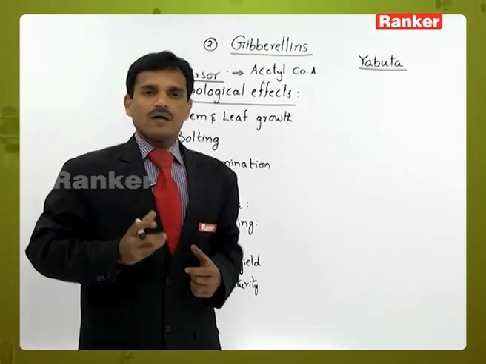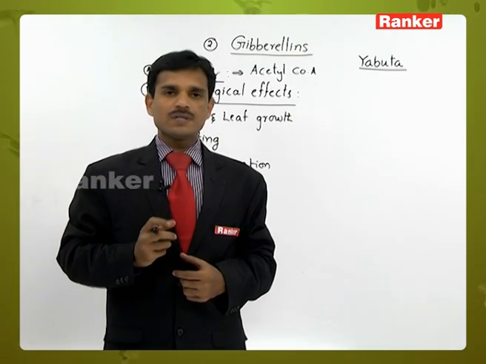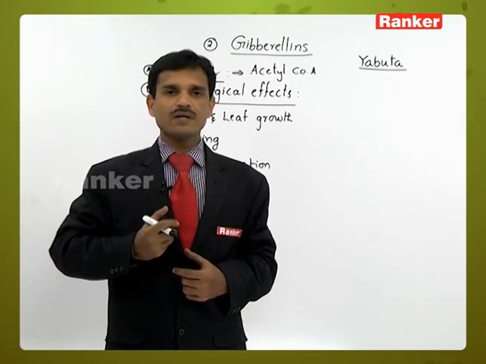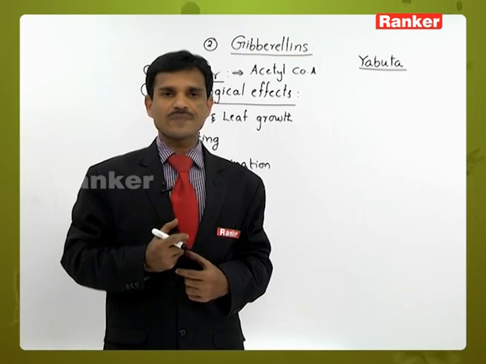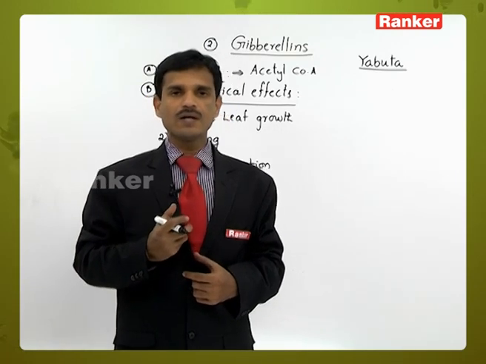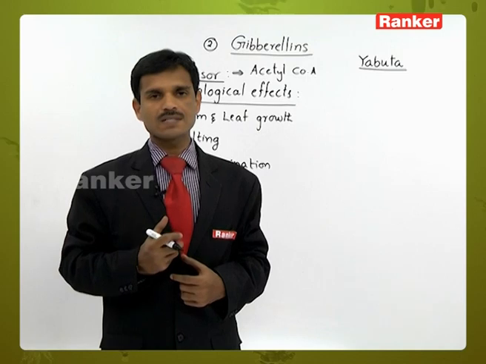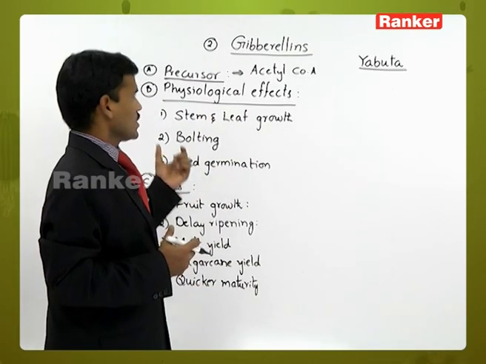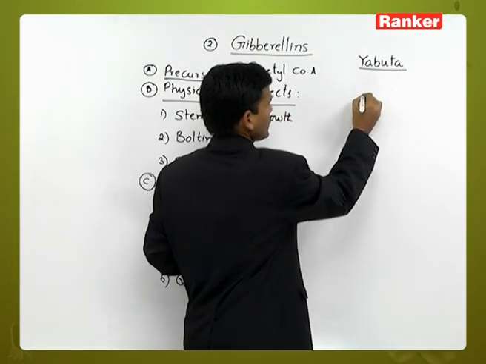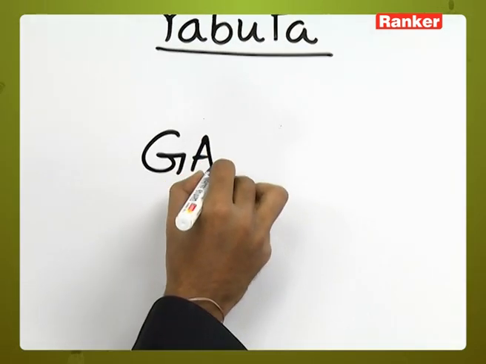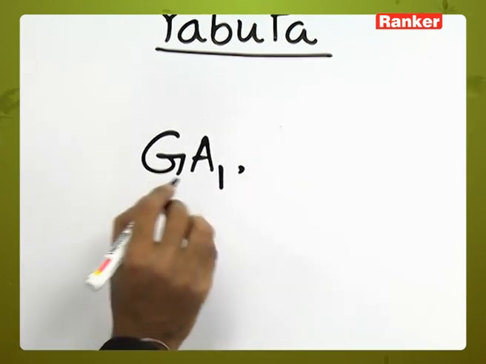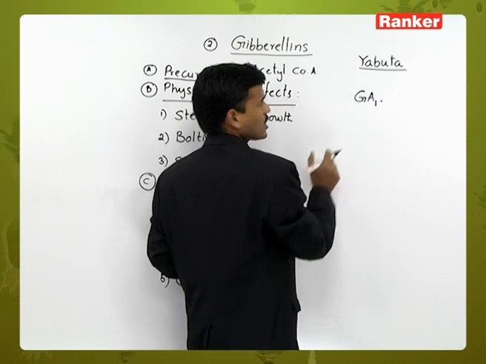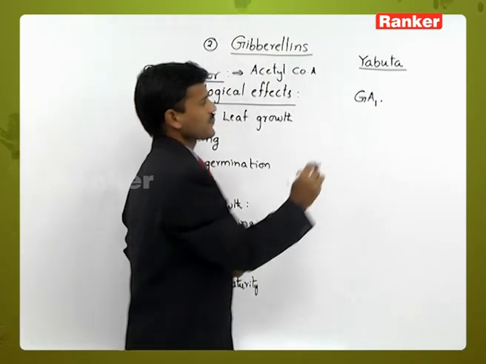About 100 types of gibberellic acids have been extracted from different plants and fungal members, including higher plants like angiosperms and gymnosperms. They are named GA1, gibberellic acid 1; as they are acidic in nature, they are called gibberellic acids, commonly also known as gibberellins.